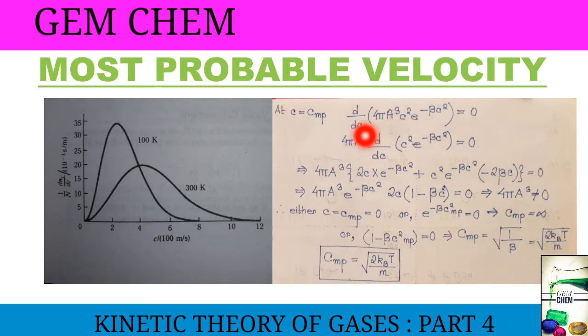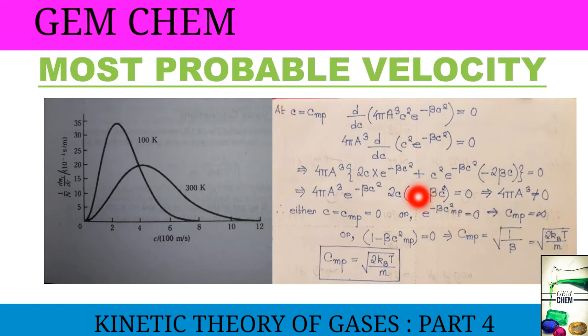So on continuing the differentiation, we take out the constant 4 pi a cube and d by dc of this part, and on differentiation, we get this kind of expression. Now we simplify this expression and obtain this kind of equation, and we know that 4 pi a cube can never be 0 as this is a constant value, and either c equals CMP equals 0 or this factor is equal to 0, but in both cases the most probable velocity is either 0 or infinity, which is not possible. So we ignore this factor.